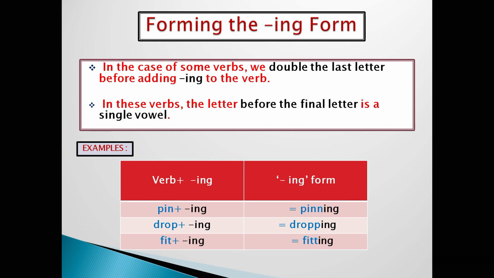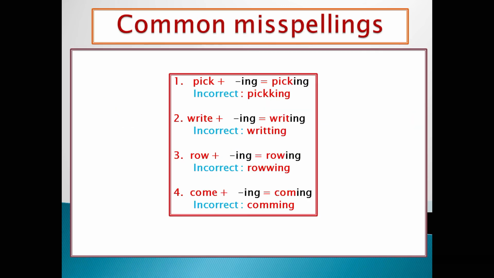P-I-N-N-I-N-G. Next example, drop. Before p you can see there is a vowel, that is o, and we are adding ing and making it dropping. Spelling will be D-R-O-P-P-I-N-G. We are doubling p. Then next example is fit, F-I-T, and you can see before t there is i. It is also a vowel. We are adding ing and making it fitting, F-I-T-T-I-N-G. We are doubling the letter t.